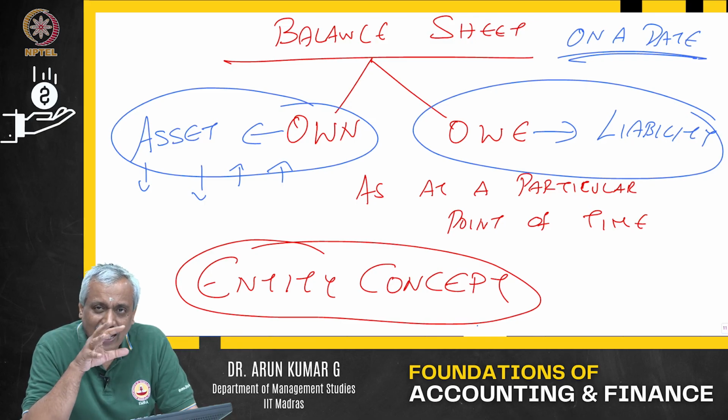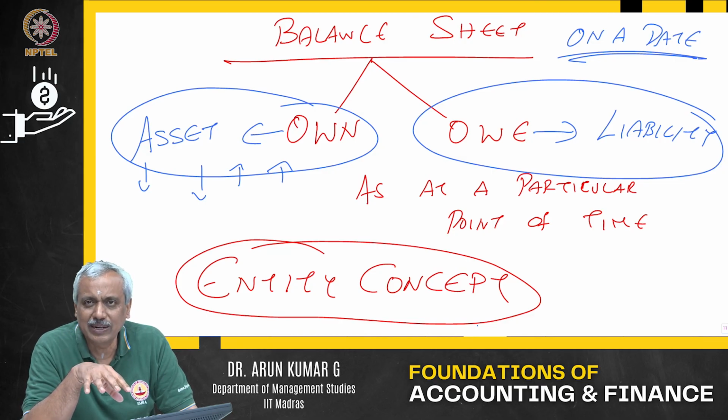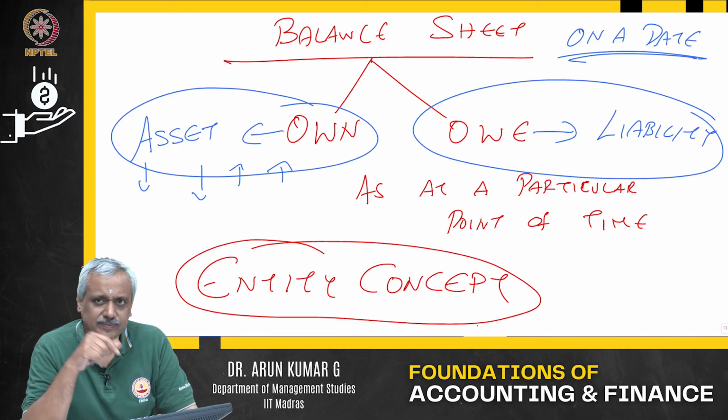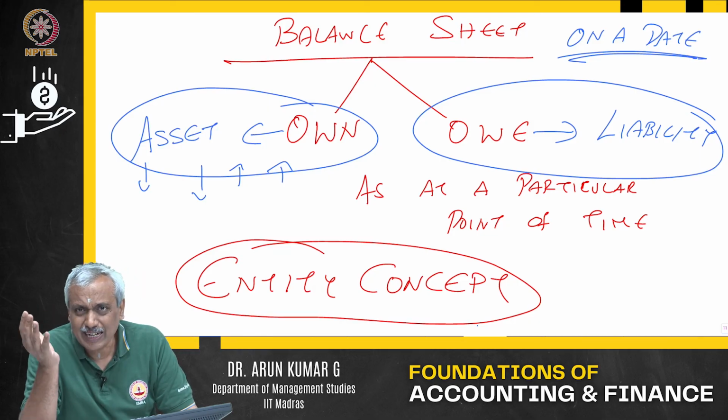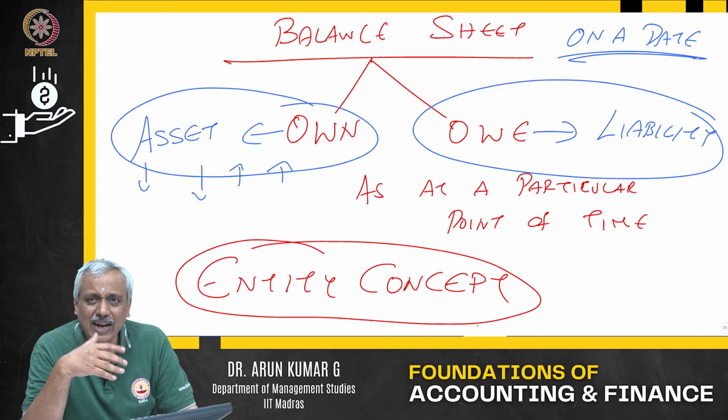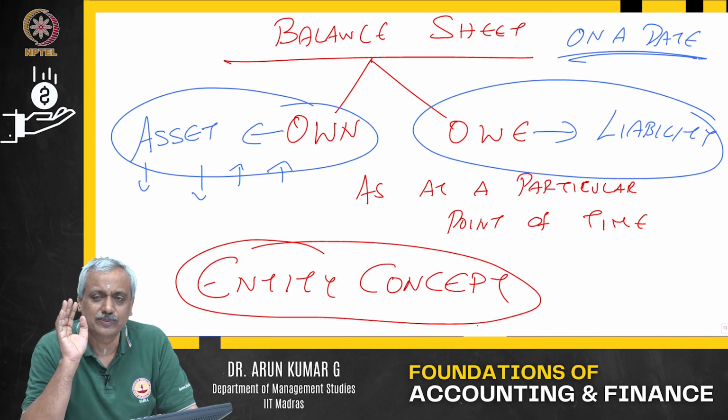So that is where I will talk only about balance sheet and income statement. We will talk about the interactions between the balance sheet and income statement, take few examples, and then I will formally take up a set of transactions and walk you through the interactions between the income statement and the balance sheet.